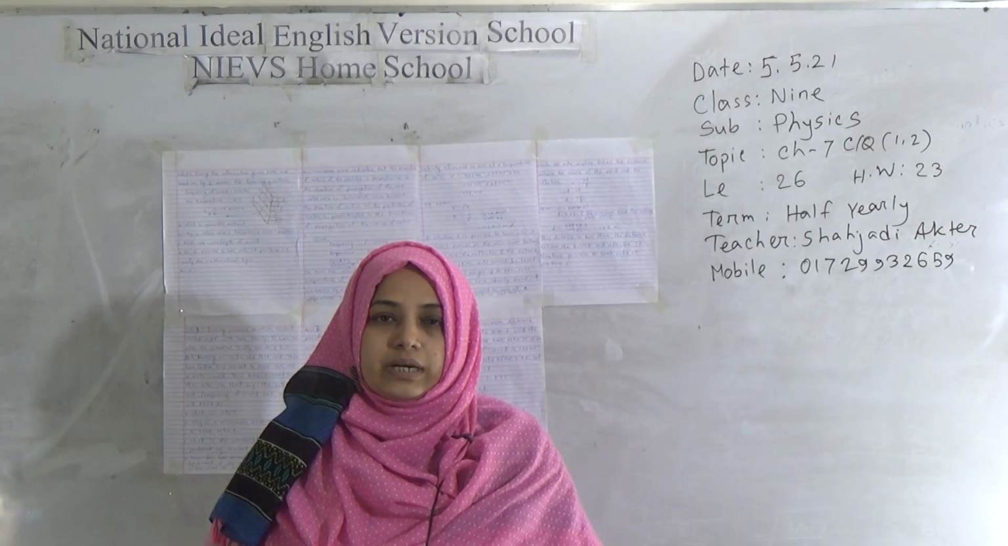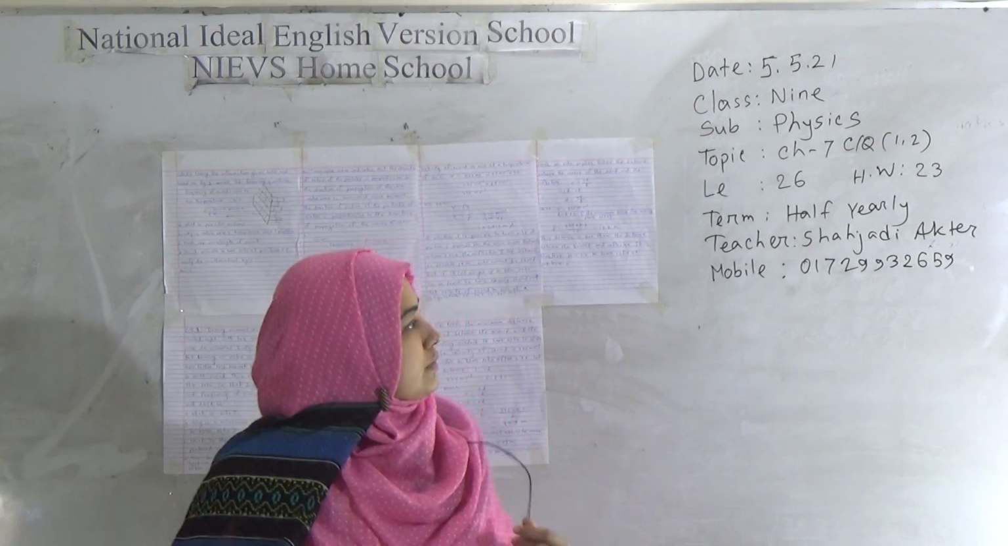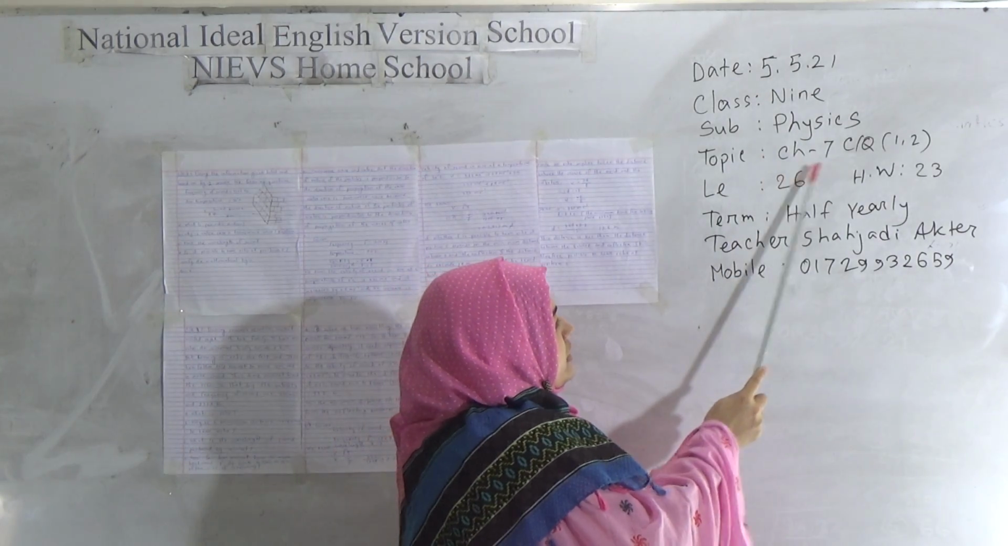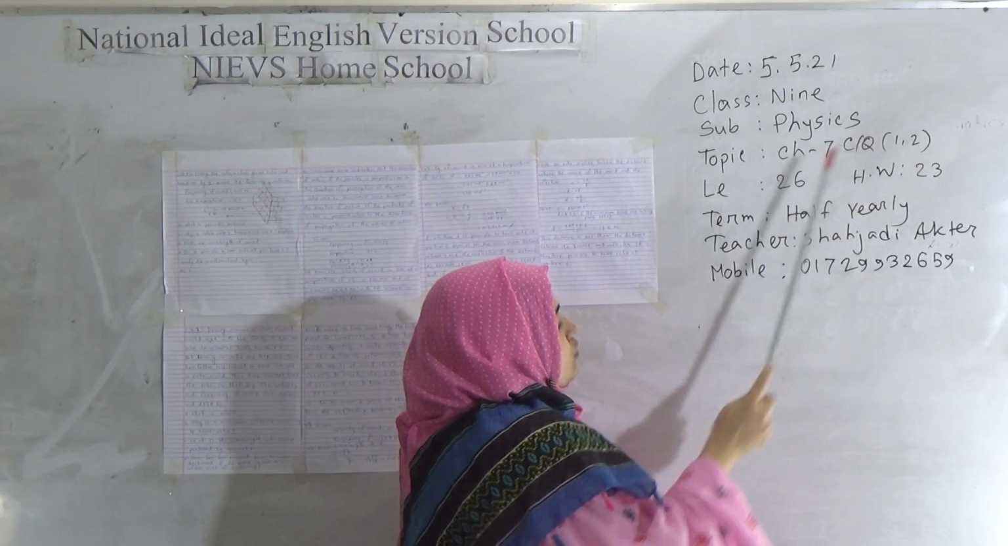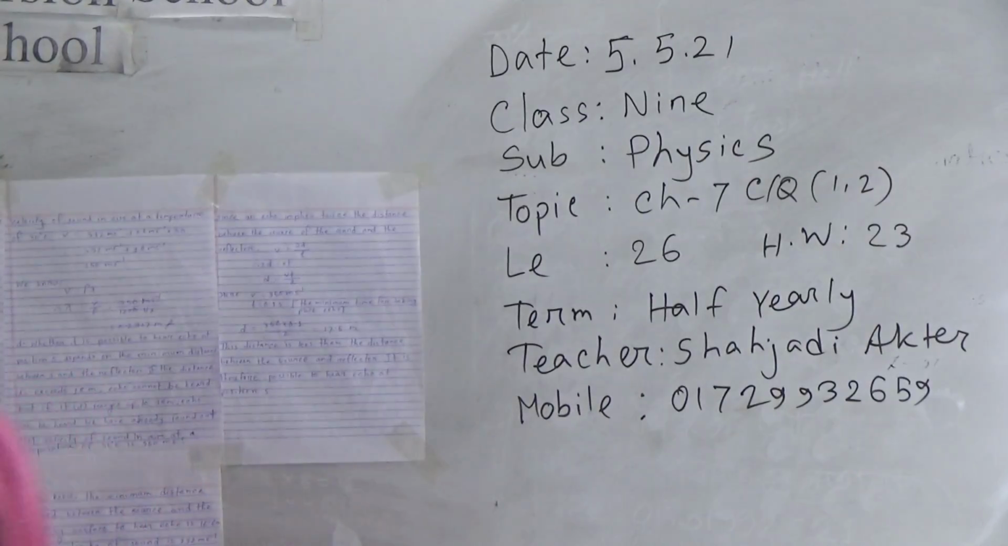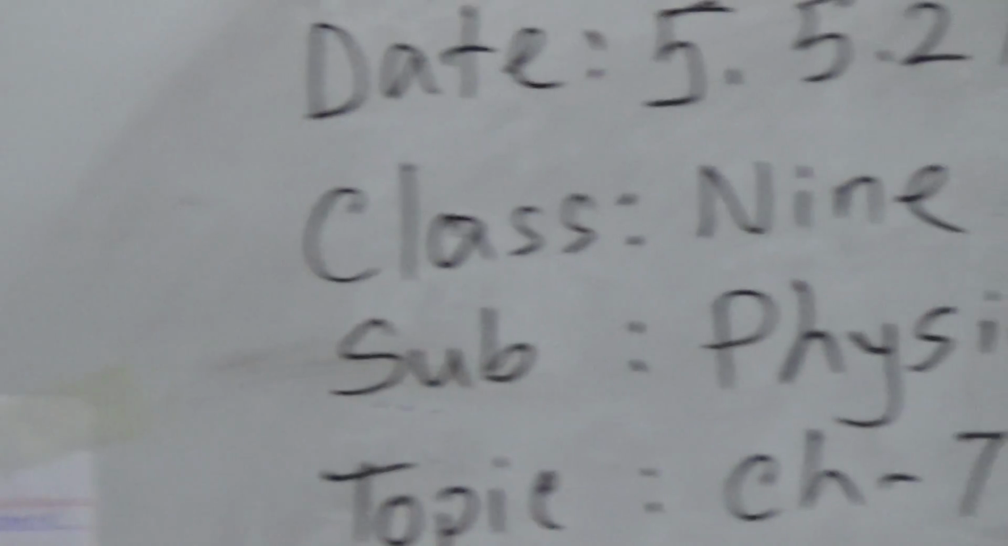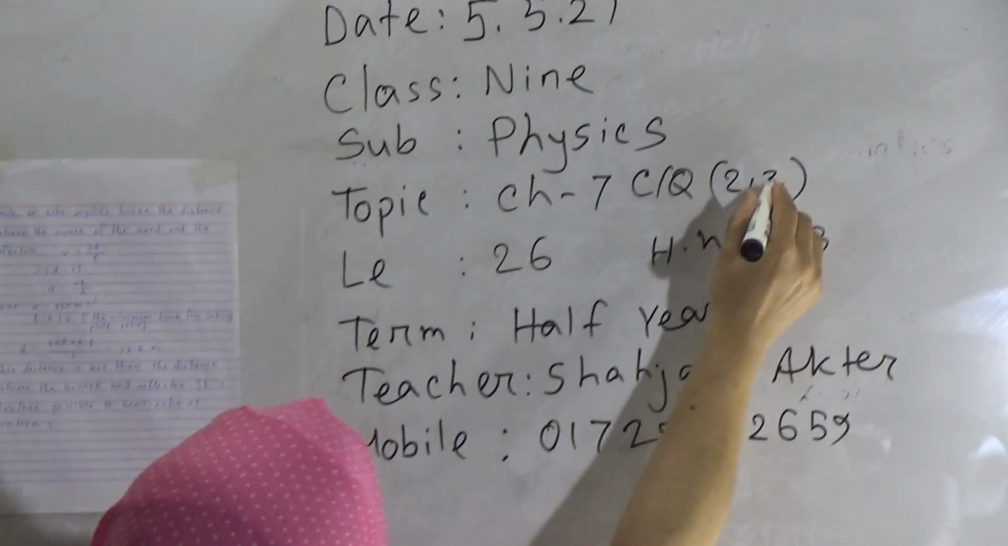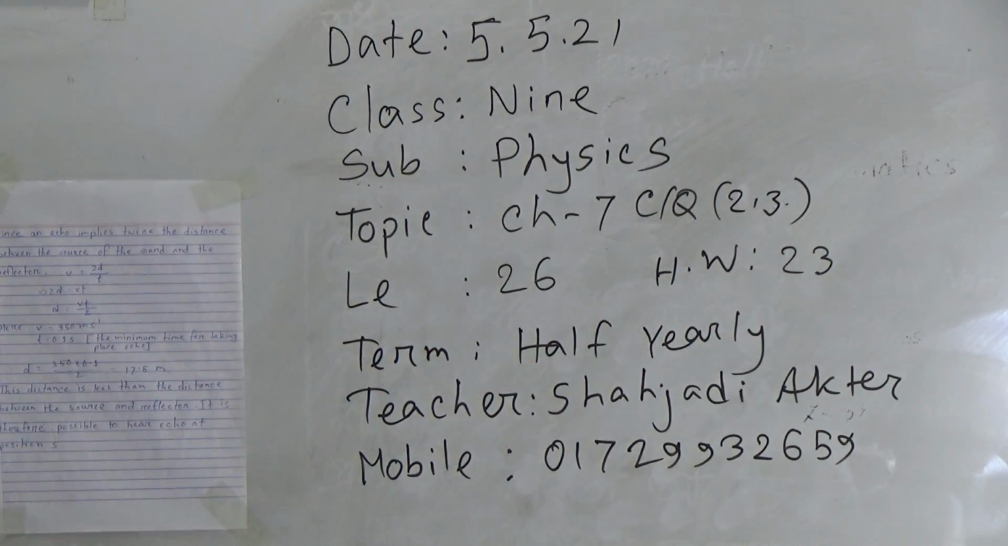Today I am going to take a physics class for class 9 students. My dear students, our today's topic is chapter 7, CQ 2 and 3. Today's lecture number is 26 and HW number 23. Let's start our class. At first we will discuss CQ 2.